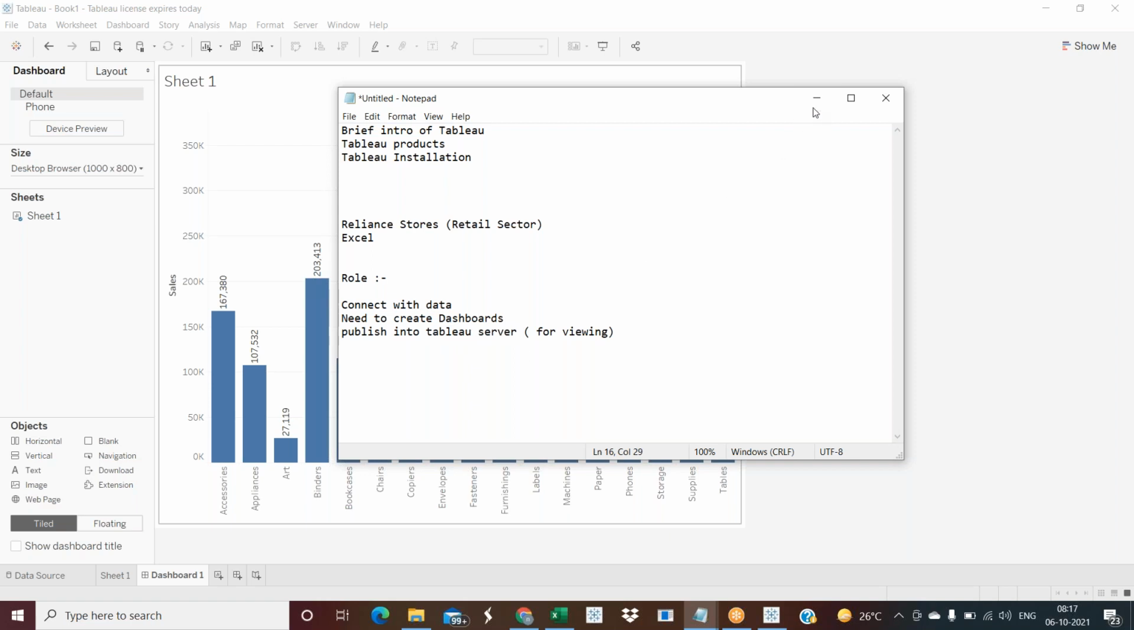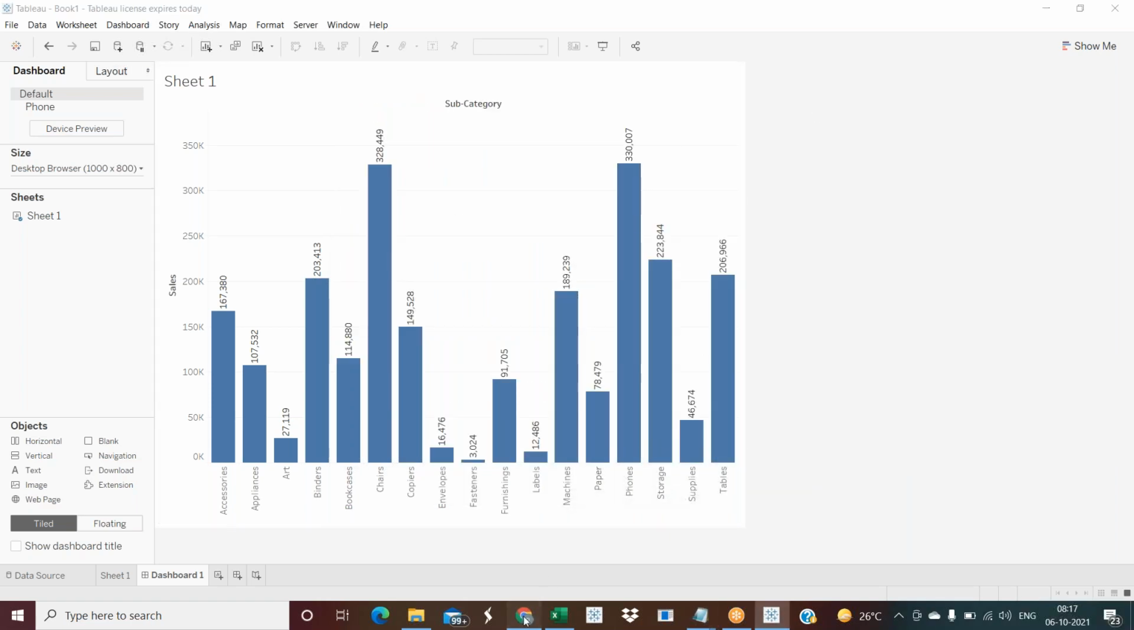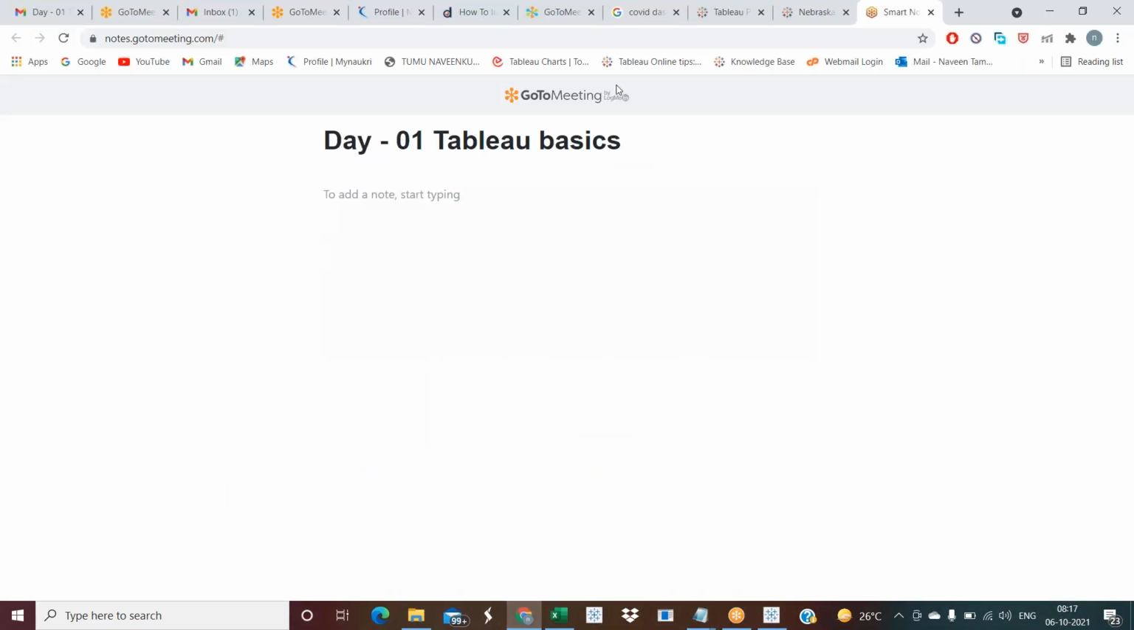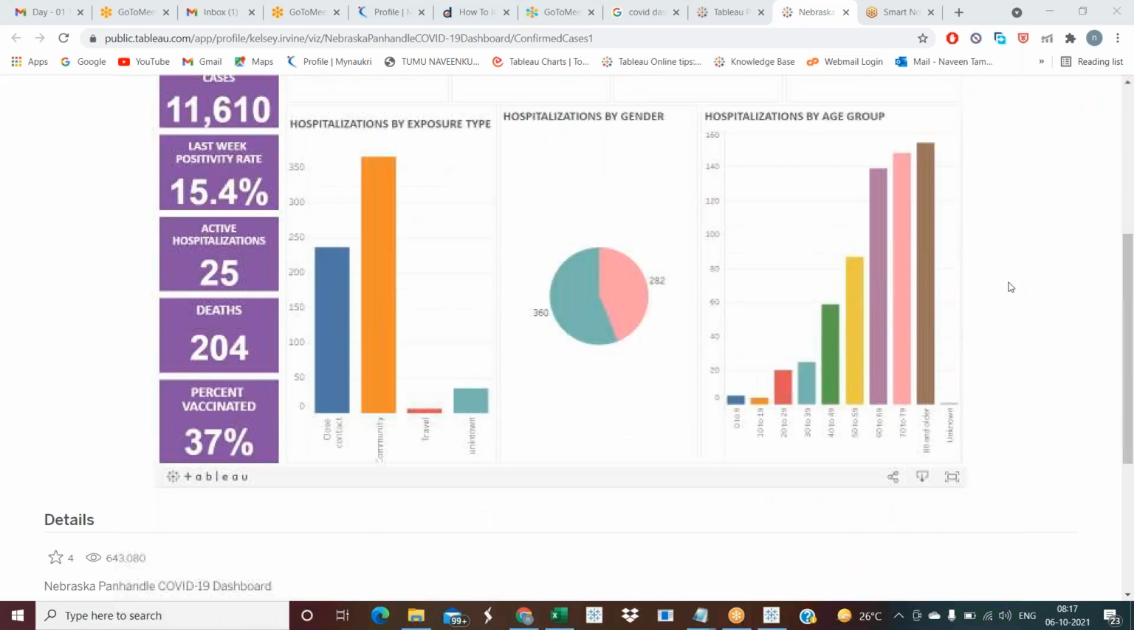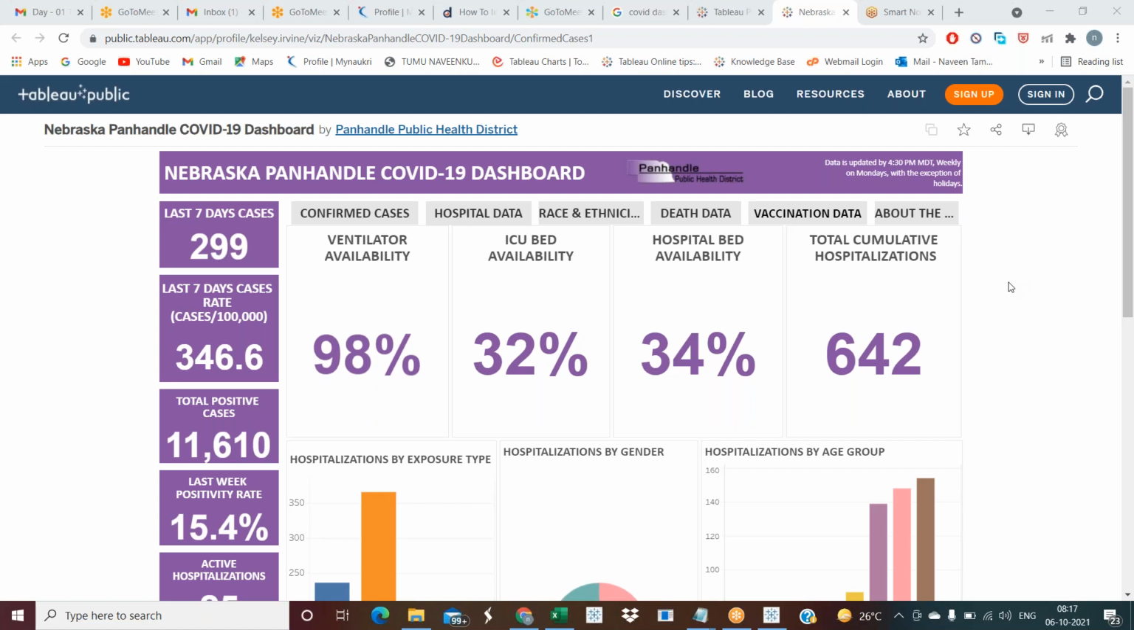So let us take one example of a dashboard, a COVID dashboard. I'll show you. This is a dashboard which indicates COVID. Someone has prepared it, not me. What is it giving? It gives the information of COVID last 7 days cases. The data is updated at 4:30 p.m. weekly on Monday, with the exception of holidays. So this is a basic dashboard that they have prepared.